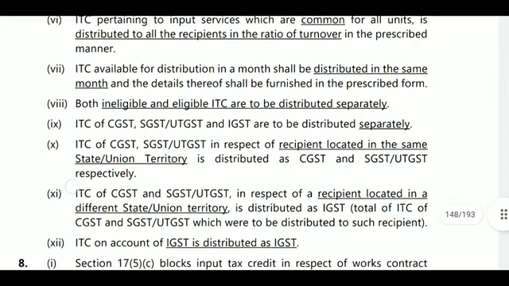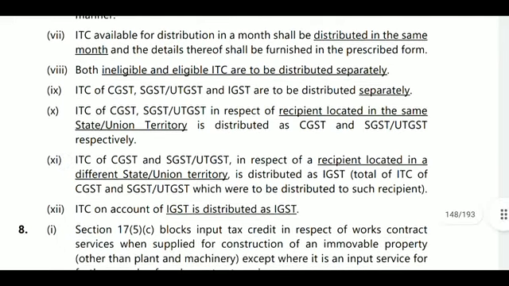Next, ITC available for distribution in the month, provided both ineligible and eligible ITC will be shown separately. Next, ITC of CGST, SGST, UTGST and IGST is distributed separately. You must show this in the invoice separately.